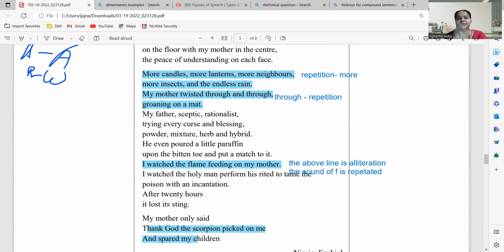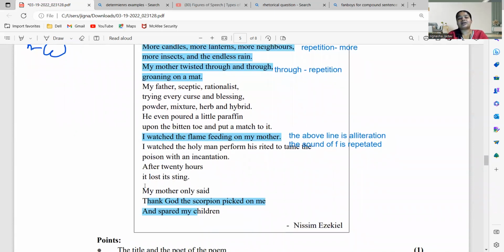लास्ट में ये सारी superstitions बातें आप बात कर सकते हैं, and then last में you can add, but then this is how the poem ends, with a beautiful ending, with an appreciation of a mom towards her children, that she says that thank God the child has not been bitten, I have been bitten.